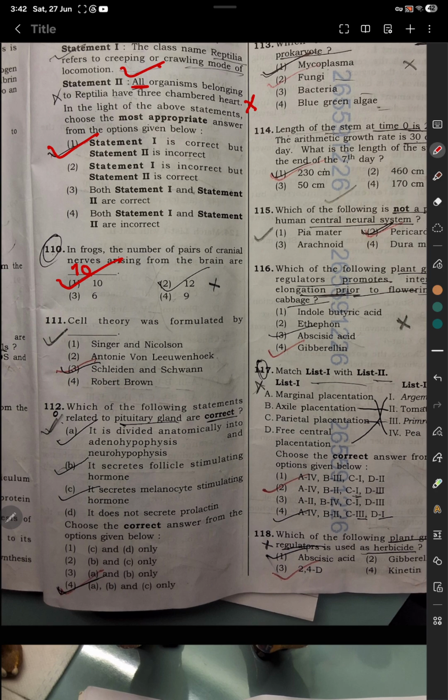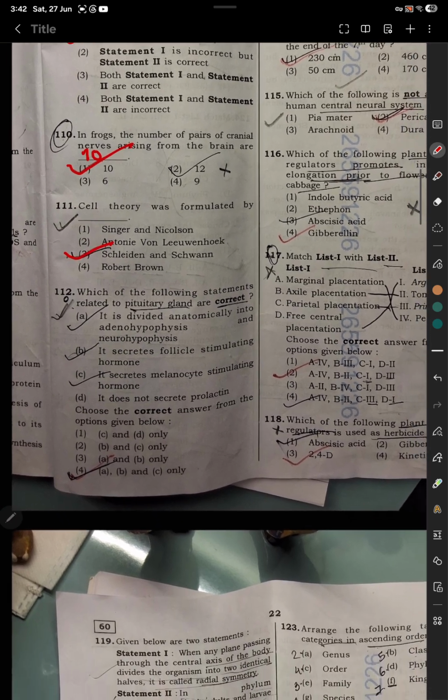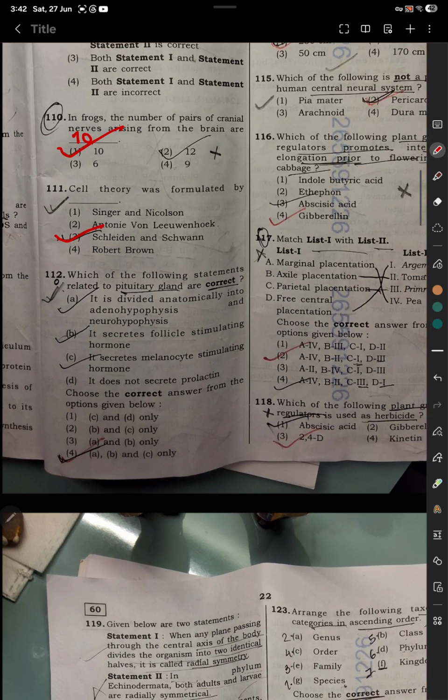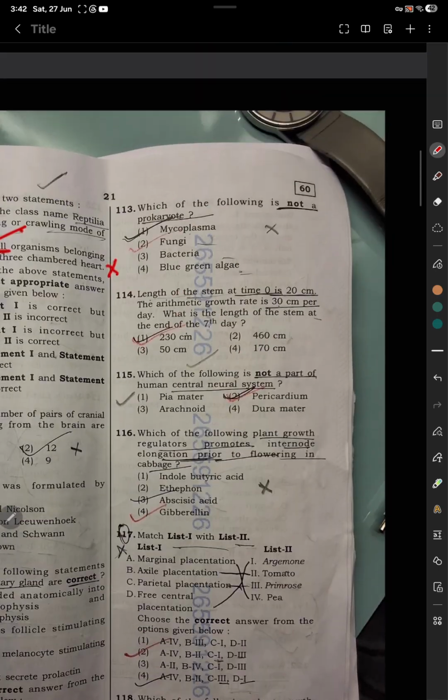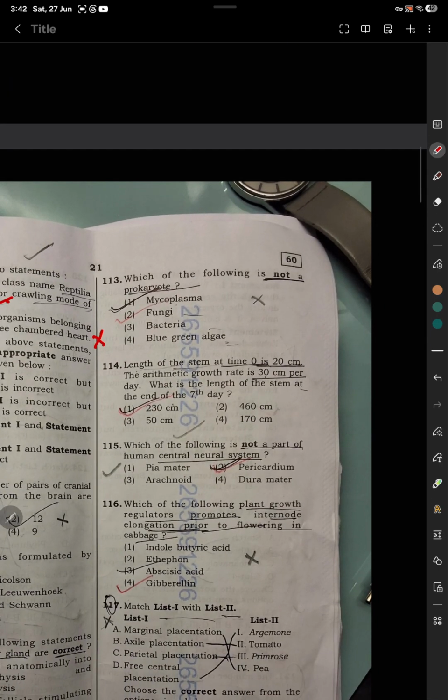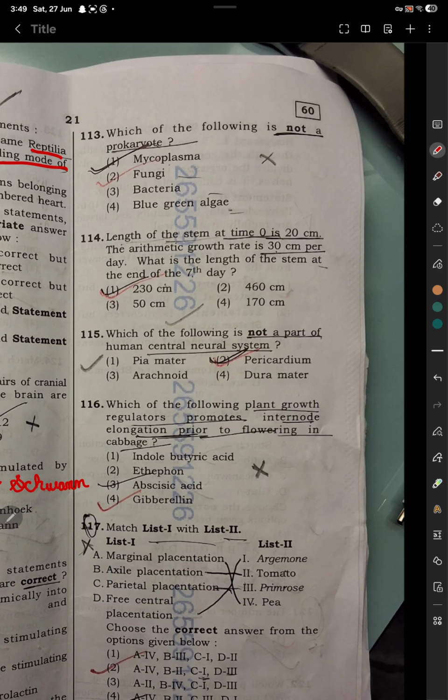Question number 111. Cell theory was formulated by Schleiden and Schwann. So option number 3 is correct. Question number 112. Which of the following statements related to the pituitary gland are correct? So option A, B and C, all are correct. Option number 4 is correct. Now question number 113. Which of the following is not a prokaryote? So option number 1 is correct, mycoplasma.